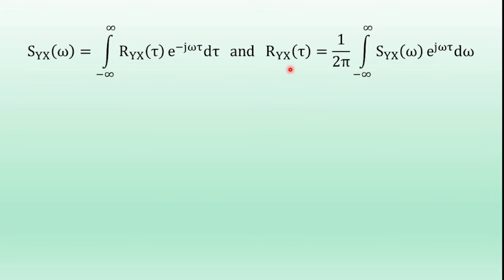And this is the statement of the relationship between cross power spectral density and cross correlation function. Now coming to the proof,